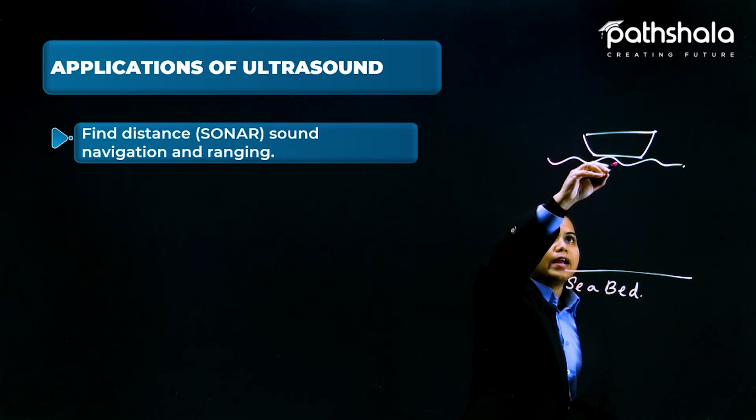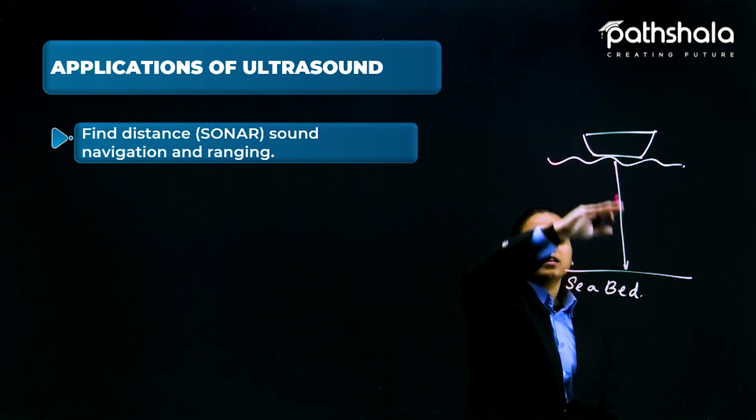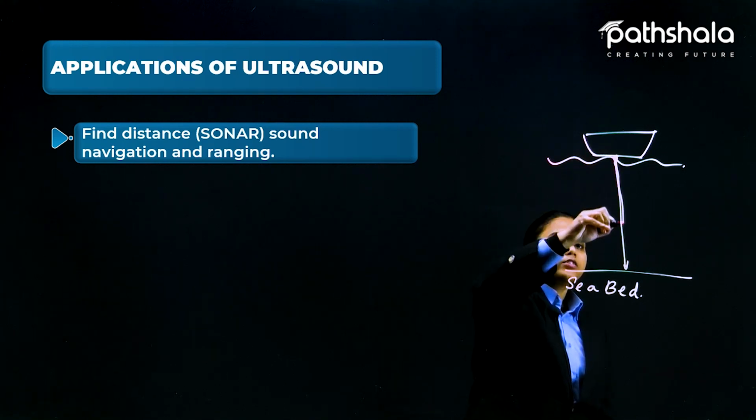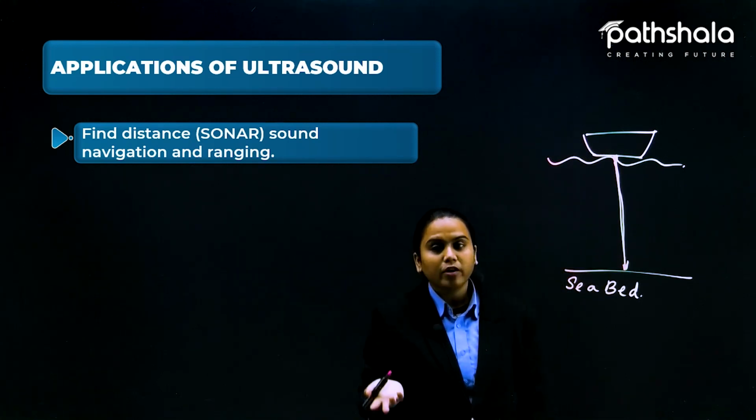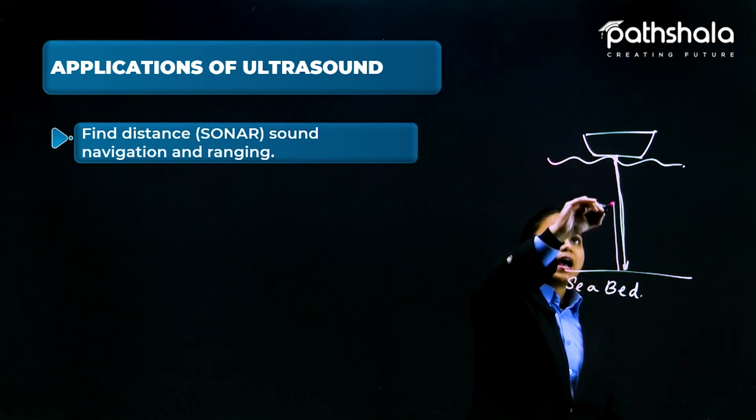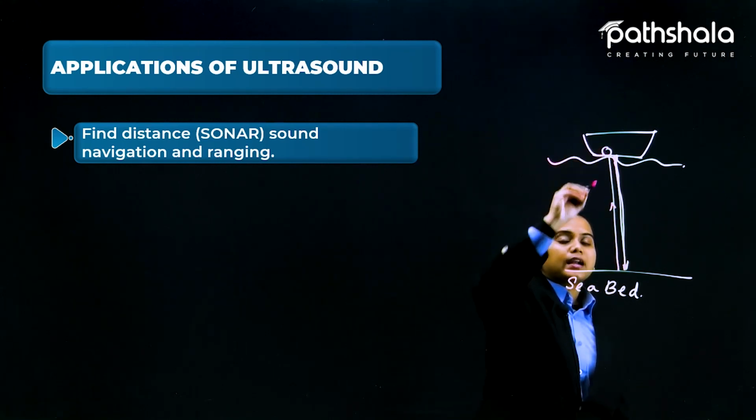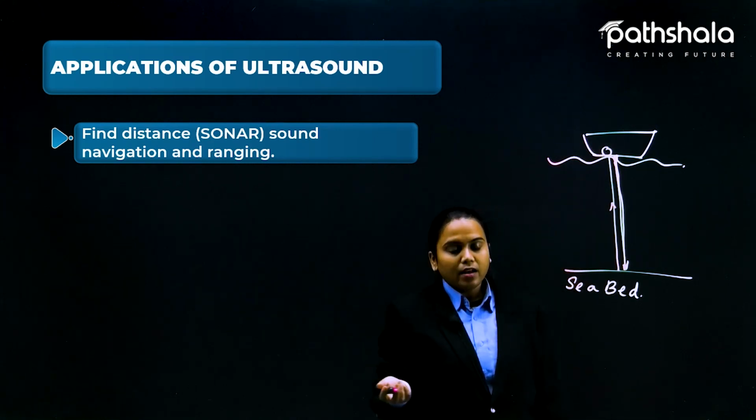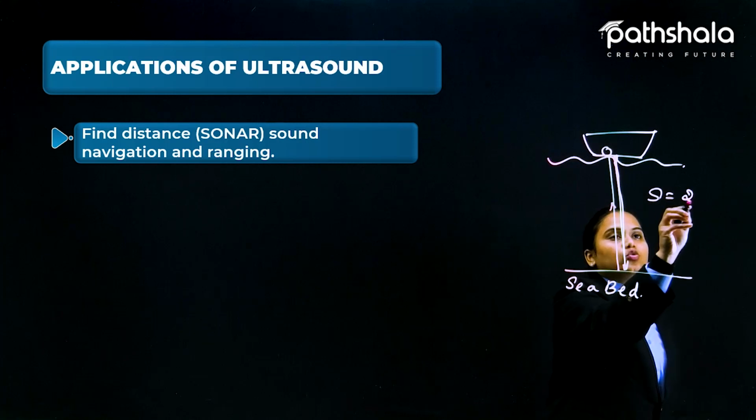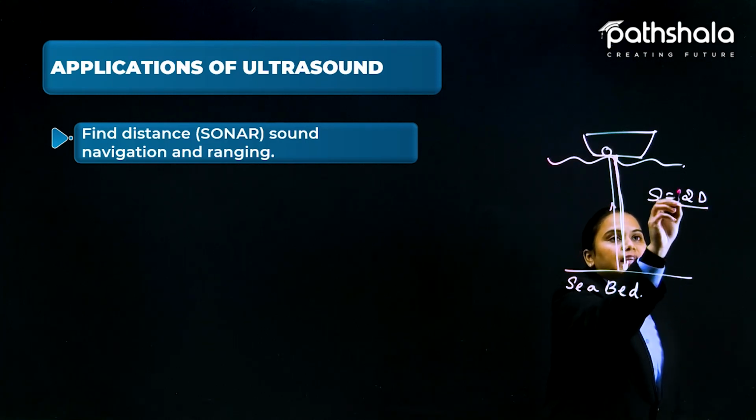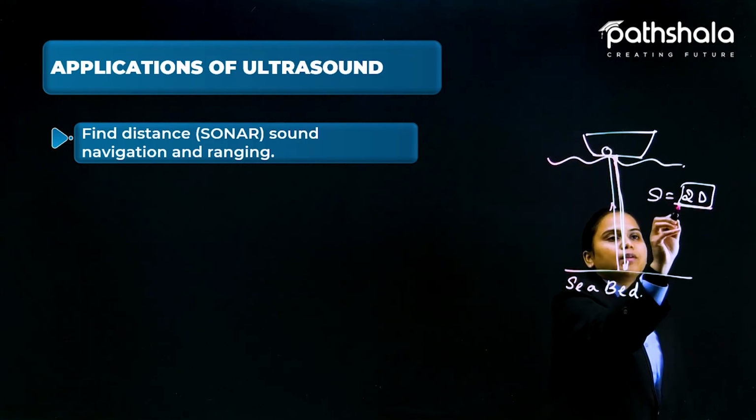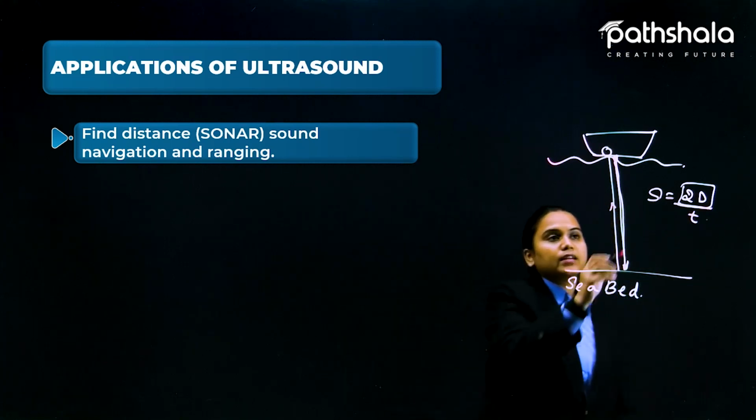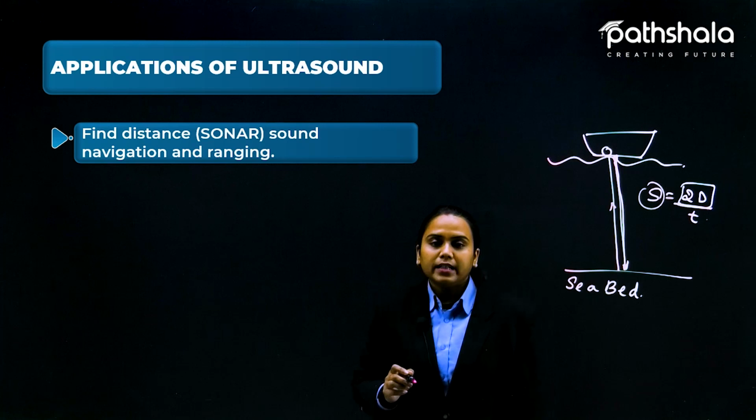Now if we want to find the depth of the sea, how far down it is, what do we do here? From here we send the ultrasonic sound, and because of its high frequency and the property of reflection, it comes back in this direction, and here is the detector that will detect it. Then with the formula speed equals 2D divided by time, 2D is combinedly the distance that has been traveled. So we can write 2D divided by time. Time we can measure, and here we are taking the ultrasound.